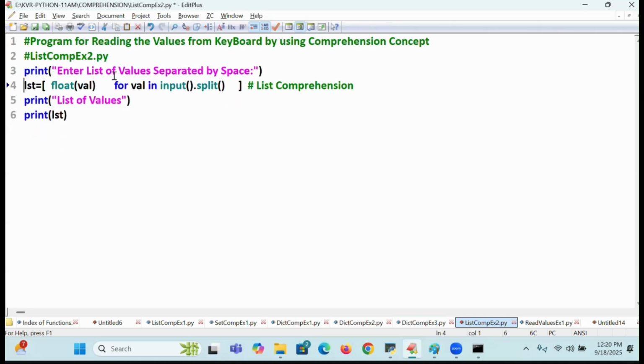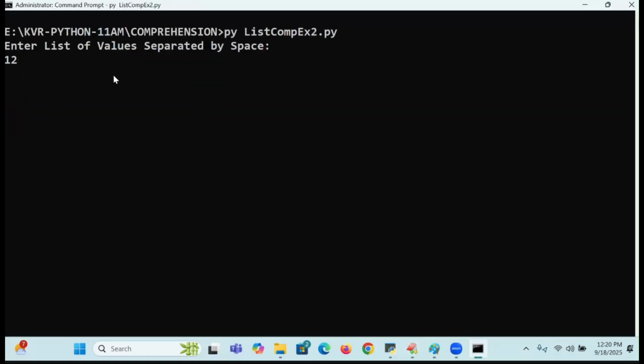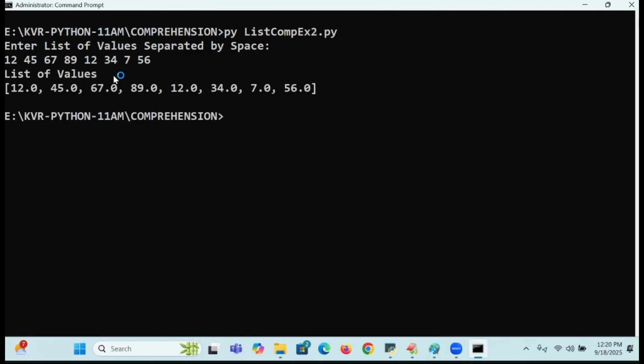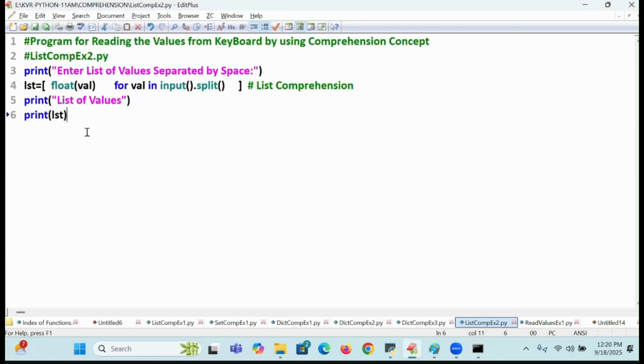So try to run, execute, students. Say 20, 35, 67, 89, 12, 34, 67, and 56. See that? Am I getting the list of values or not? This is the subject of how to read the values from the keyboard.